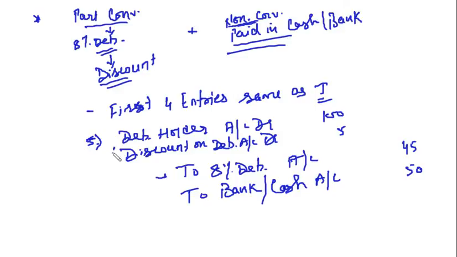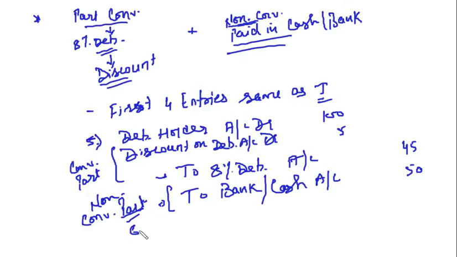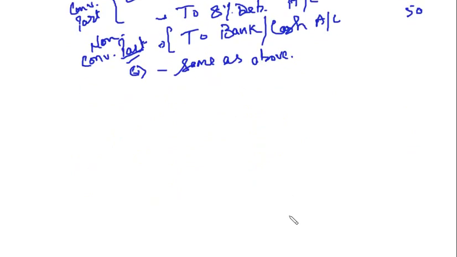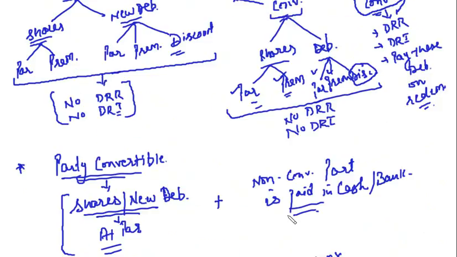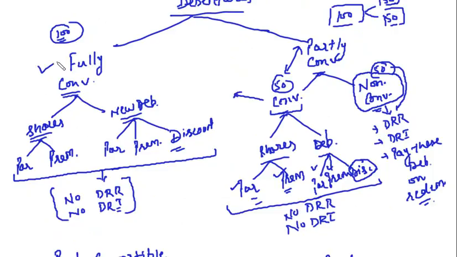right? So this is convertible part, right? And this is non-convertible part. Clear? The sixth entry will be same as above, that is transfer of DRR balance to general reserve after redemption. Clear, friends? So now what we have discussed this fully convertible in the last lecture, and we have discussed this partly convertible in this lecture.